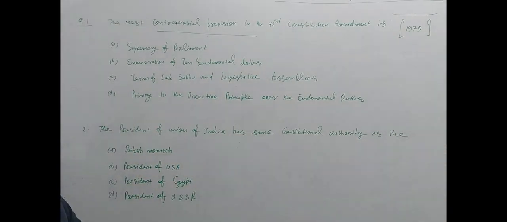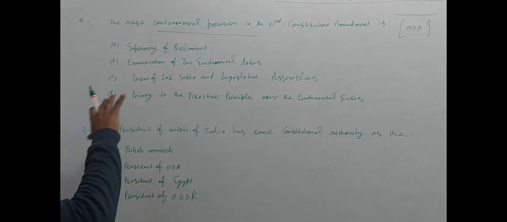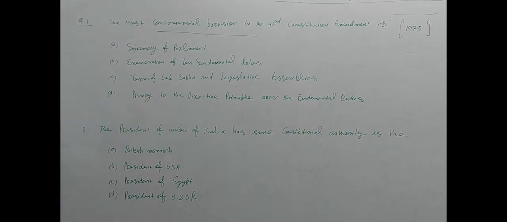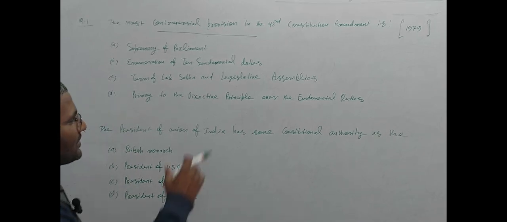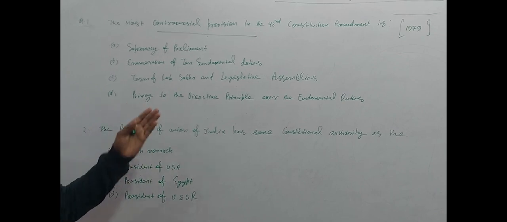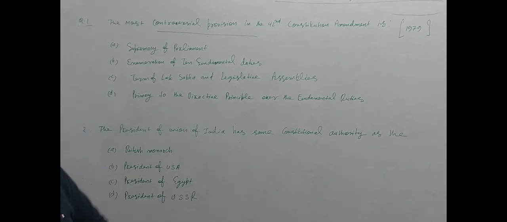The most controversial provision in the 42nd constitutional amendment is, what is the most controversial provision? First is supremacy of parliament, enumeration of 10 fundamental duties, term of the Lok Sabha and legislative assemblies, and primacy to the directive principle over the fundamental duties.